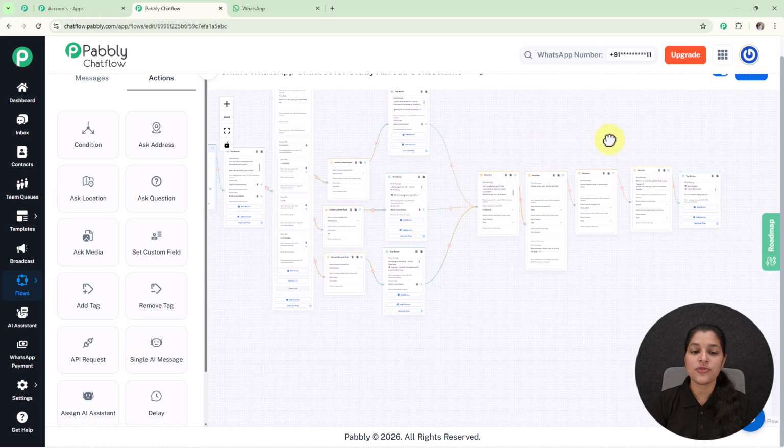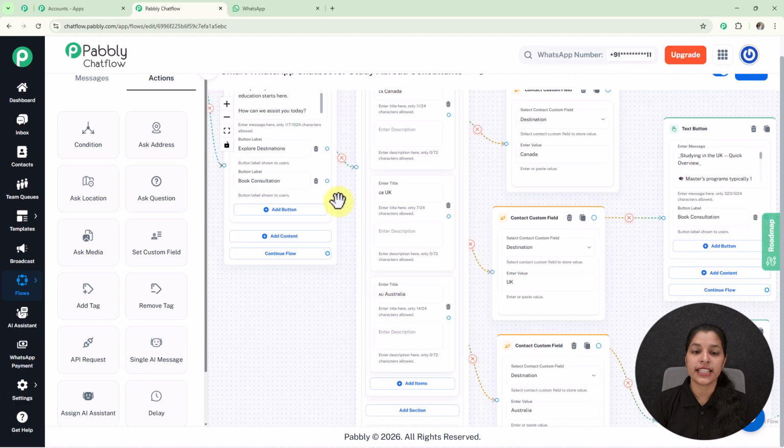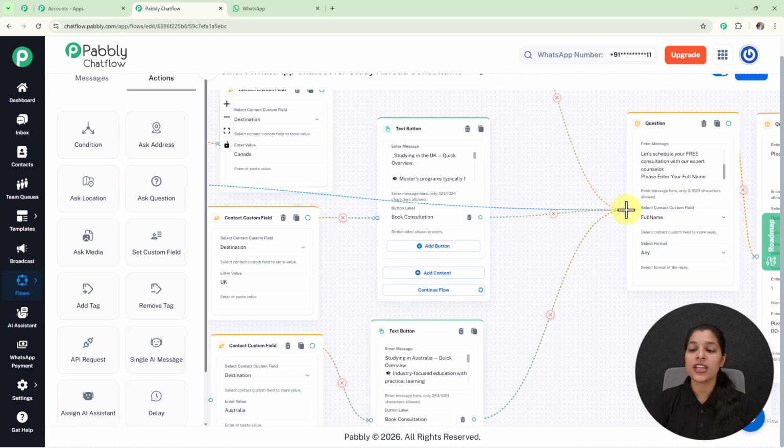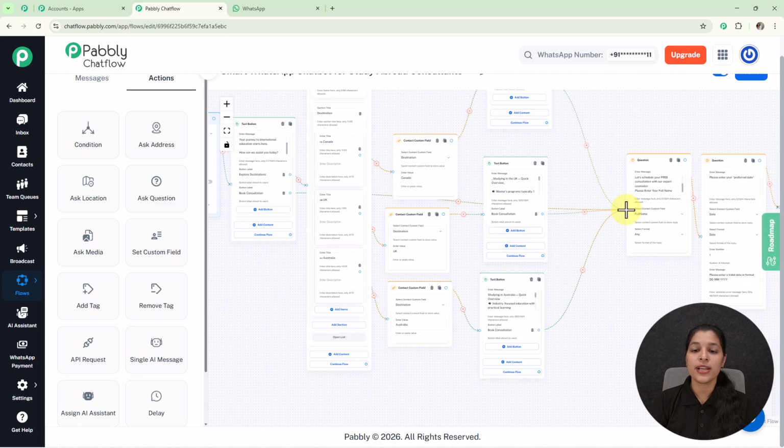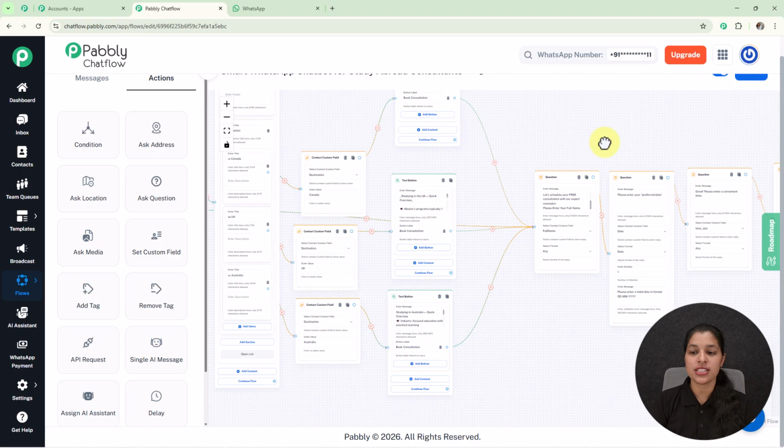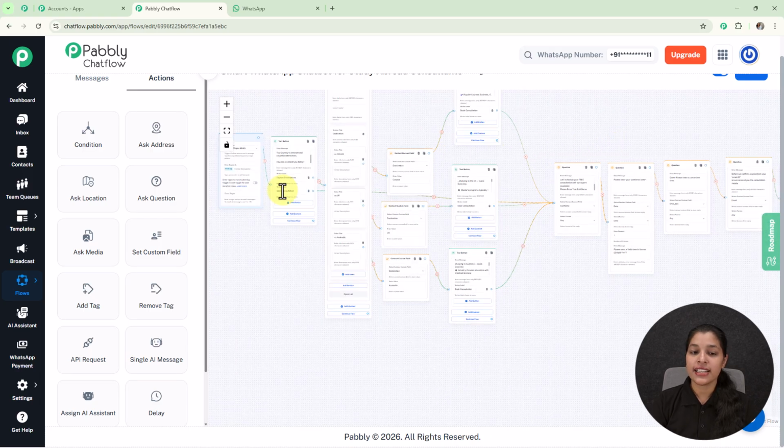Now let's move on towards our second button, that is book consultation. So as you know we have already created questions for booking the consultation, so I am going to connect this button with the question by using which we are booking the consultation. So now if my user will select this book consultation button, they will be redirected to these questions. So now my user can directly book the consultation by selecting this button as well.